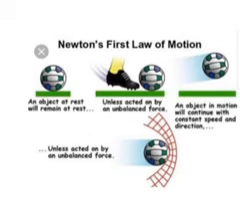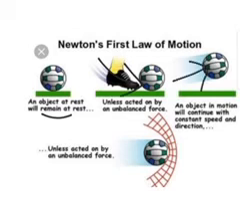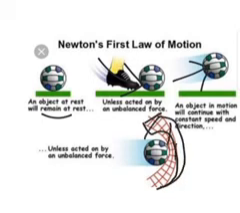Now we will see some examples. See here, the ball is at rest. It stays at rest until a force is applied on the ball, then it is moving. And it stops when another force makes it stop. Here the net is making the ball stop. This is an example of Newton's first law of motion.